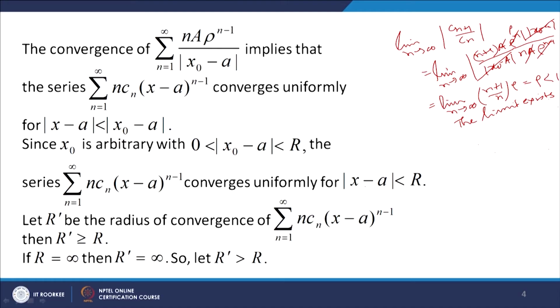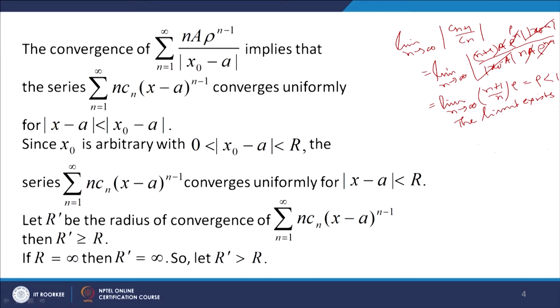Now, when this differentiated series converges uniformly for mod of x minus a less than r, we can say that if r dash is its radius of convergence, then r dash must be at least r. So, r dash must be greater than or equal to r. Now, if the radius of convergence r of the given series is infinity, then since r dash is greater than or equal to r, r dash is also infinity, and so r is equal to r dash, and therefore the theorem is proved. In the other case, let us take r dash to be greater than r.